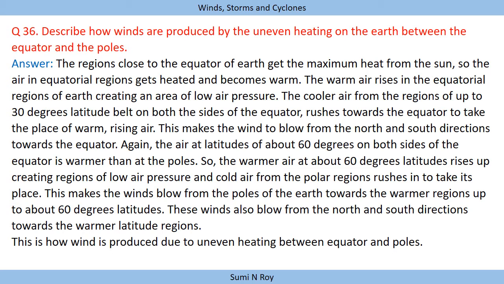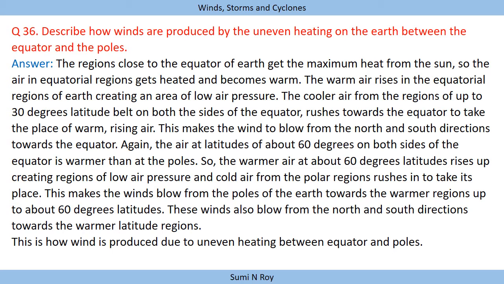Okay, the cooler air from the region of up to 30-degree latitude belt on both the sides of the equator rushes towards the equator to take the place of the warm rising air. As we know, compared to the equator, the 30-degree latitudes on both sides, north and south, are cooler. The air present in the 30-degree latitude belts is cooler. So what happened? The cooler air moves towards the equator from both the sides.